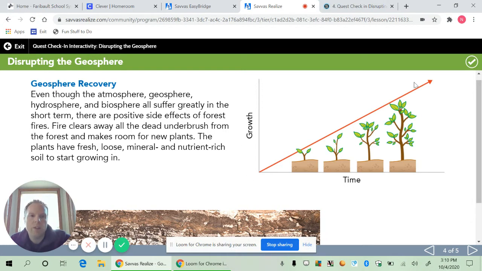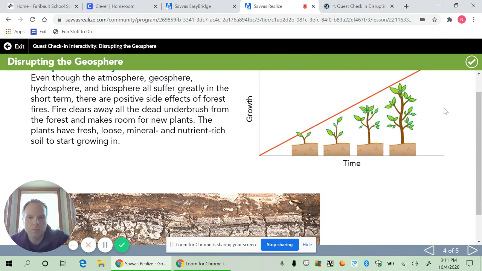If we look at the graph here, we have a line graph, and it shows us the growth of a forest versus time after a forest fire. And you can see it starts out really slow. There's almost no growth after a forest fire. Over time, you can see it's growing kind of linear. You can see the growth continues to get quicker and quicker over time. This is showing us that forests and underbrush and grass can all come back after a forest fire.